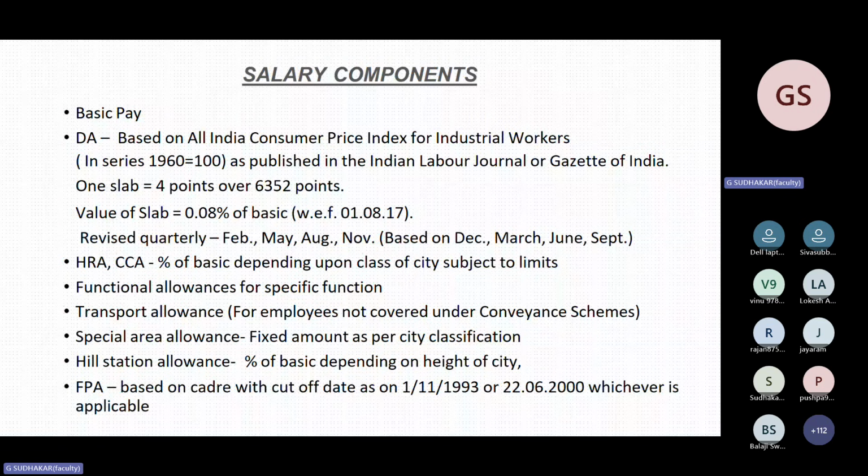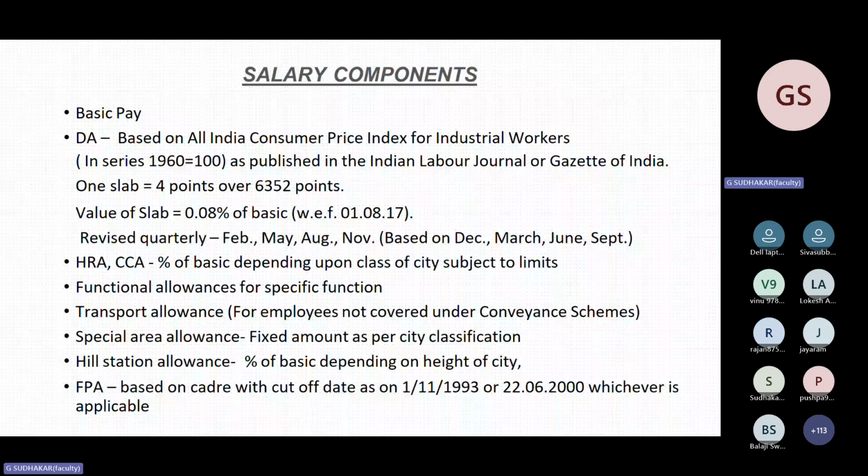For example, if a class 4 officer's basic salary is 50,000, multiply 50,000 into 0.08%. That will be the value per slab, which will be multiplied by 827. You will get the current slab of DA. So basic 50, DA some around 35,000. Basic plus DA will come around 50 plus 30, 80,000 or something. So this is the calculation of part. So this everyone must know.